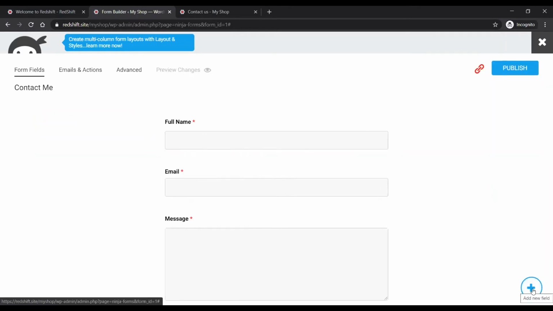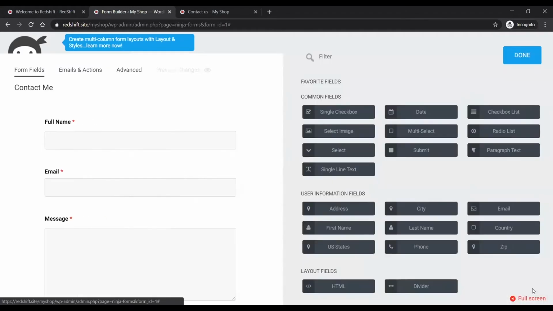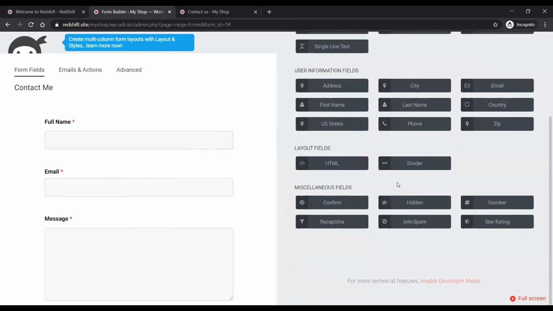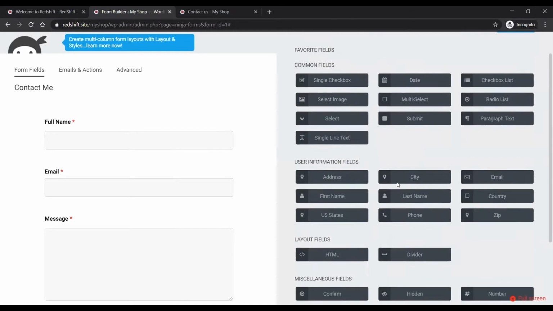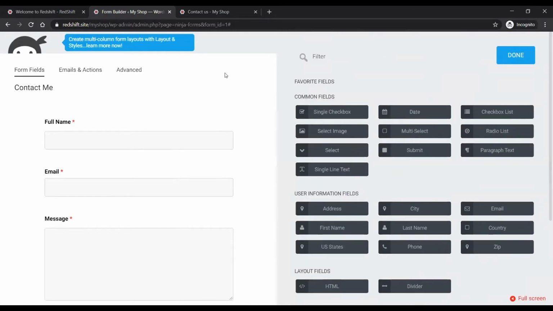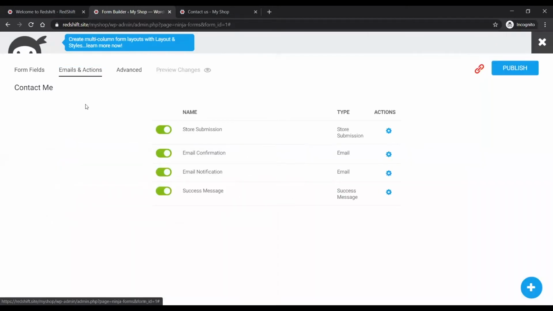And if you want to add new fields, you do that down the bottom here. Here's the kind of fields that you can add in. You can see all the fields you're ever going to want to add in. And then obviously there's more to a form as well. There's also the emails and actions afterwards. Store submission means it stores it in the database. An email confirmation, this is to the client. An email notification, this is to you. And a success message, this will be displayed to the client after they fill in the form.